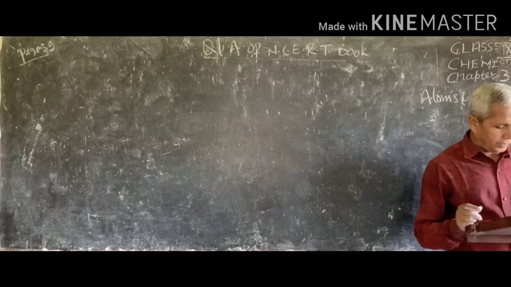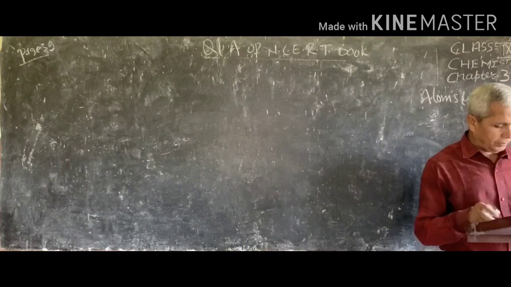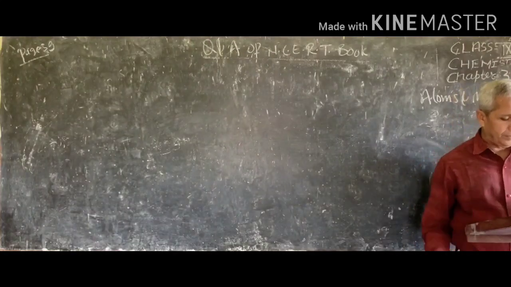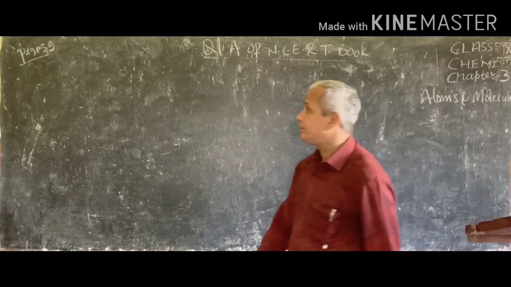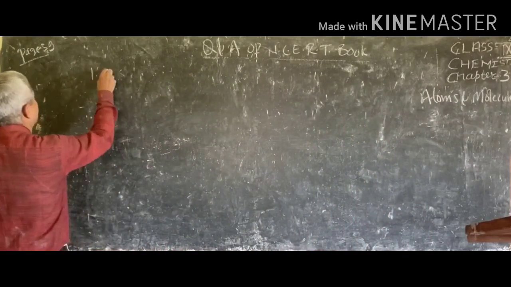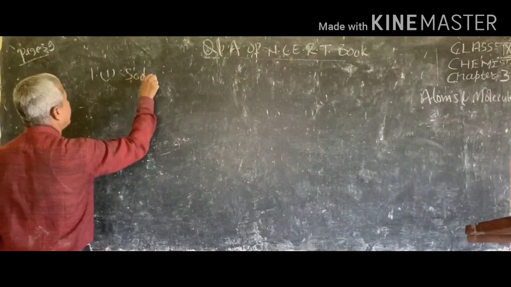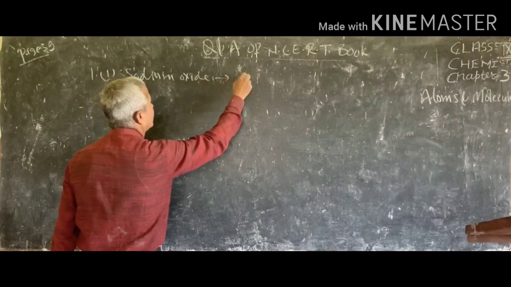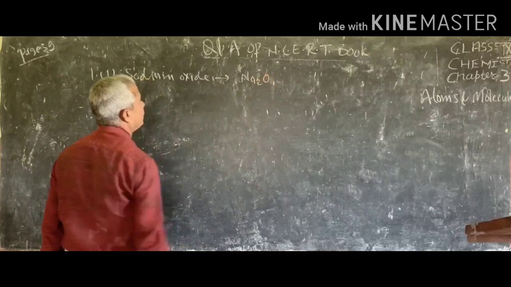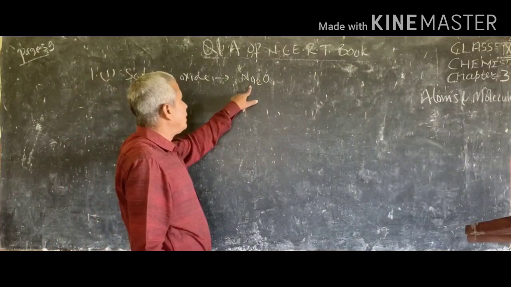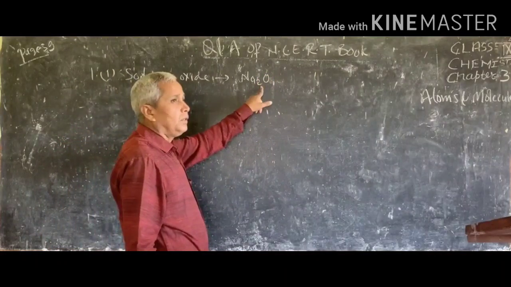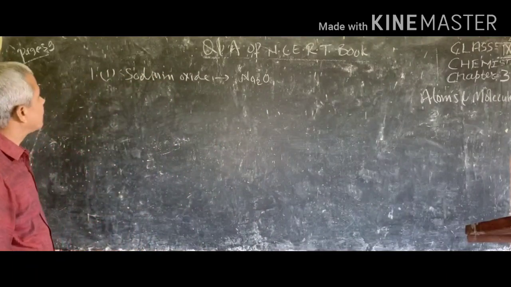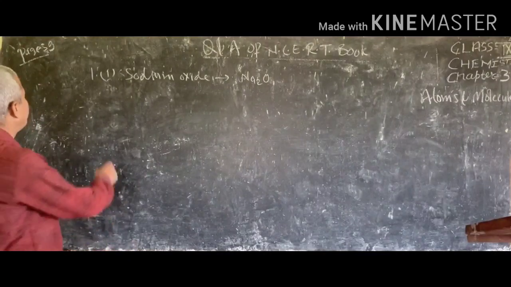Write the formula of sodium oxide, aluminum chloride, sodium sulfide, magnesium hydroxide. This we have to write the formula. First is sodium oxide. So it will be Na2O because the valence of sodium is 1 and oxygen is 2. So they will cross each other, the valences, and the formula will become Na2O.